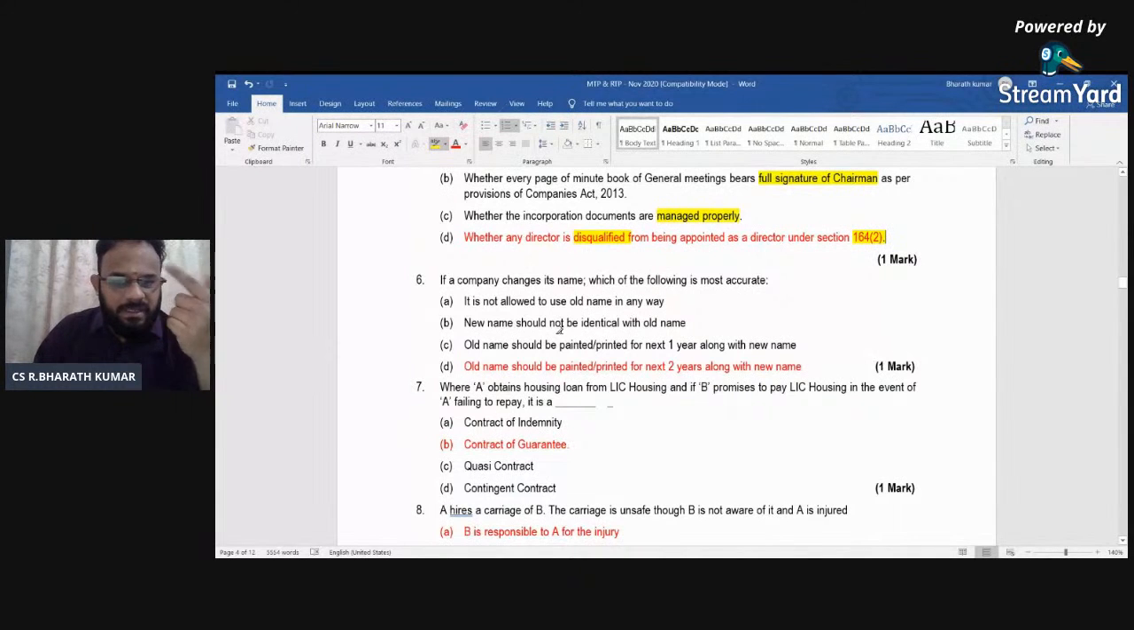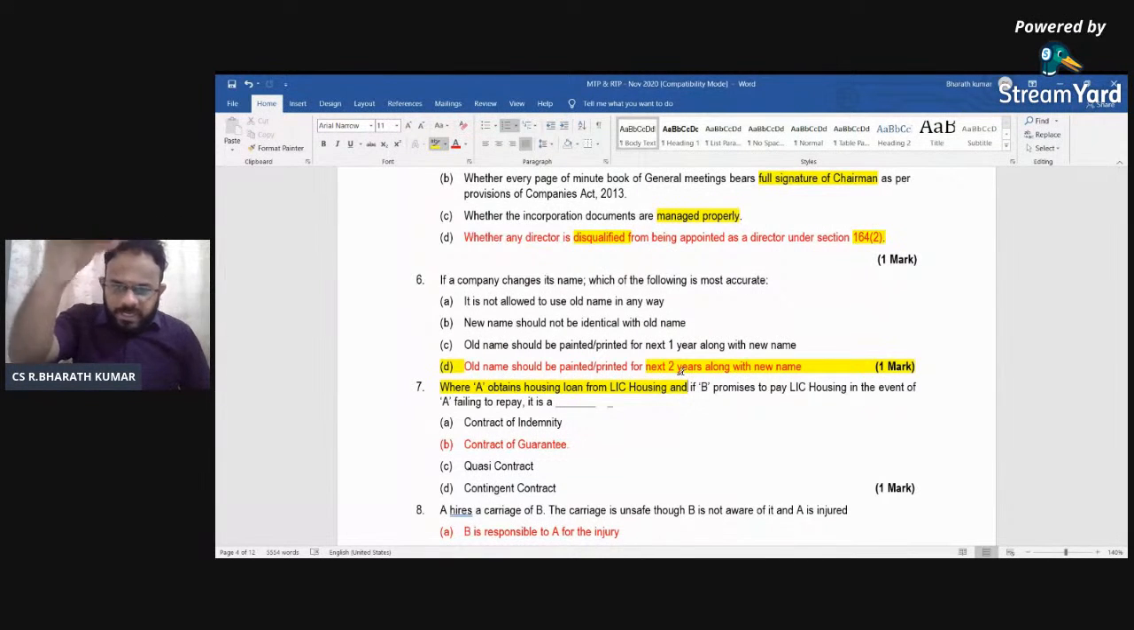See the C and D, that only will be confusing. The old name should be painted or printed for the next 1 year or for the next 2 years. The Companies Act makes it very clear. At least for 2 years, you will have to have it painted or printed. The old name should be there, the new name should be there, your old number, new number, registered office, everything has to be clear for 2 years is what they have told in the Companies Act.